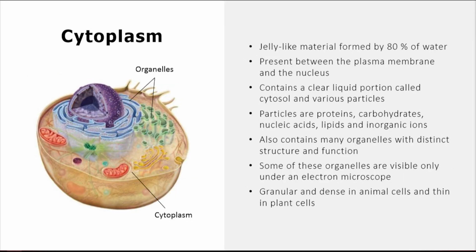Coming to cytoplasm, which is a jelly-like material formed by 80% of water, present between the plasma membrane and the nucleus, contains a clear liquid protein called cytosol and various particles. Particles are proteins, carbohydrates, nucleic acids, lipids, and inorganic ions. Also contains many organelles with distinct structure and function. Some of these organelles are visible only under an electron microscope, granular and dense in animal cells and thin in plant cells.